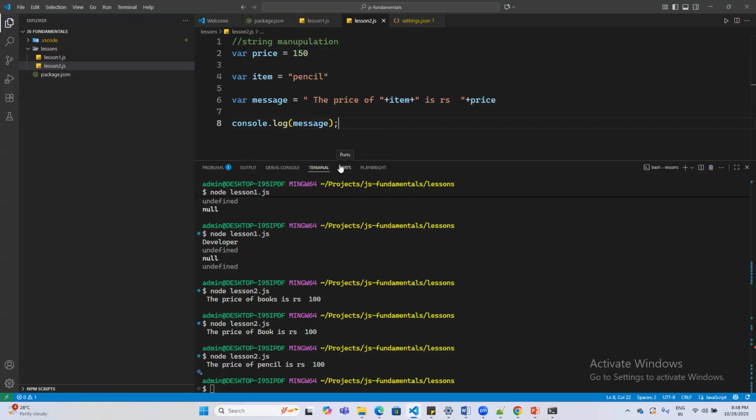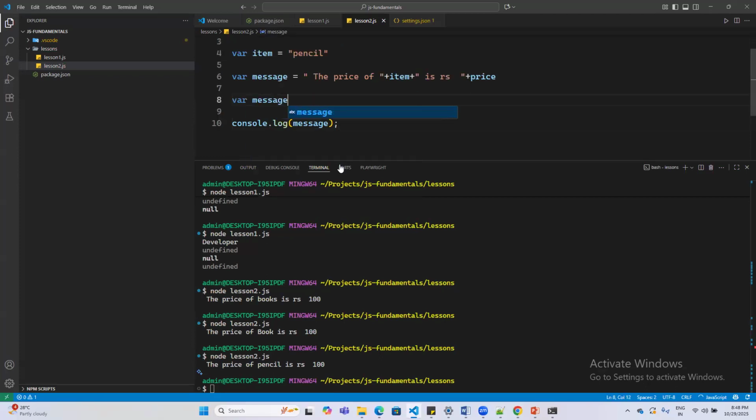So I can print another message variable, say message1 equals to, and observe that above your tab button you have this character. I really don't know what to call this character, but these are not single quotes. These are italic single quotes, you can say. These are present just above your tab button.